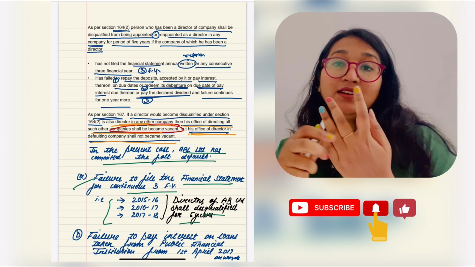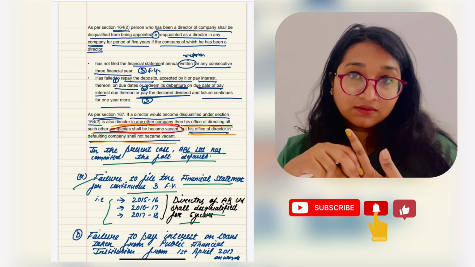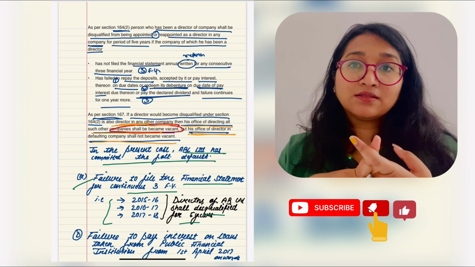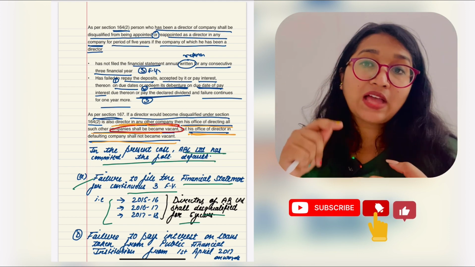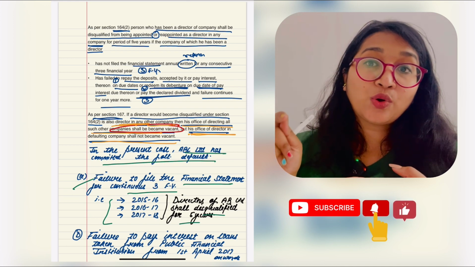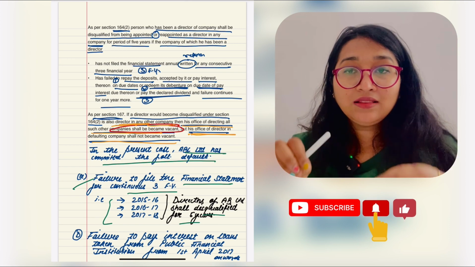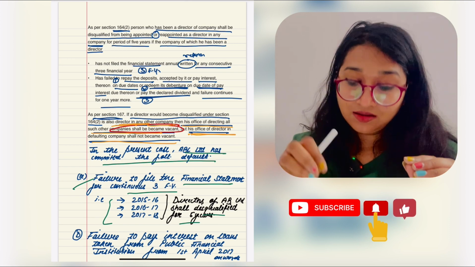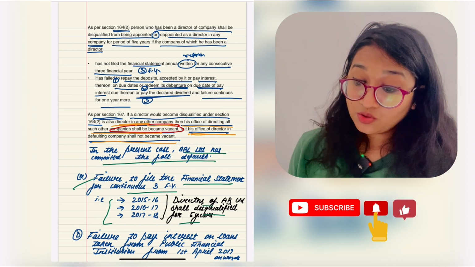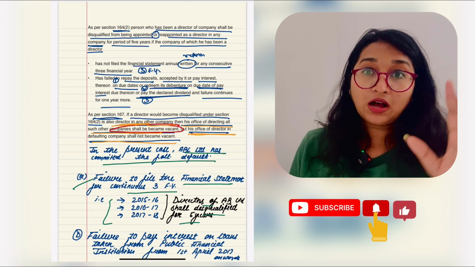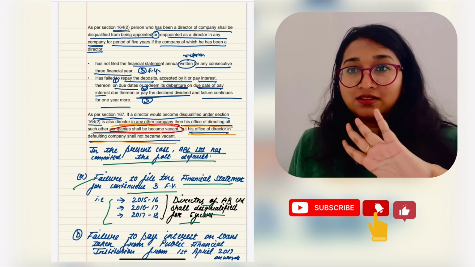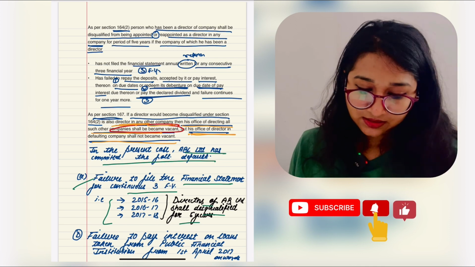What I said is that the person who made default, all the directors of that company are going to be disqualified, right? Of which company? AB Limited. In this question, all the directors of AB Limited shall be disqualified for how much time period? 5 years. For 5 years.